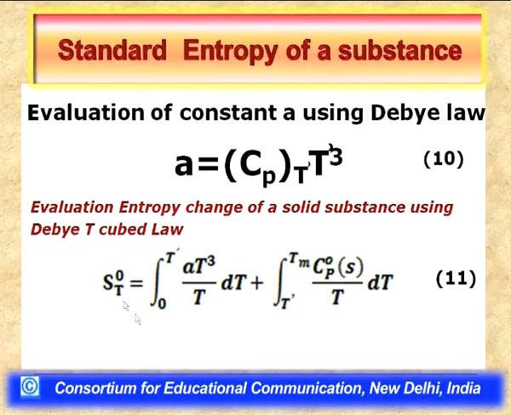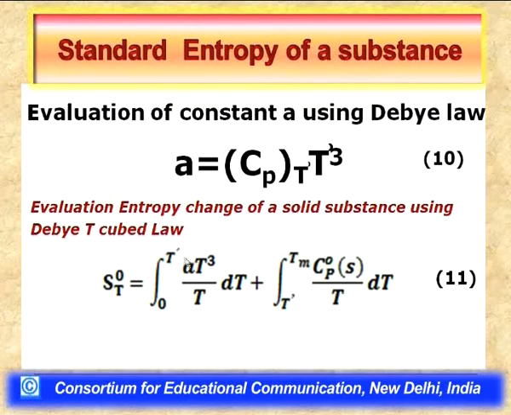Now, the question is about the first term. Here, in place of A T cubed, Cp should have been there, but using the Debye T cubed law, I am writing A T cubed in place of Cp. And since I have evaluated the value of A at the lowest temperature T dash, I will put that value of A in this first integral term, and I will evaluate this integral from 0 to T dash of A T cubed by T dT.